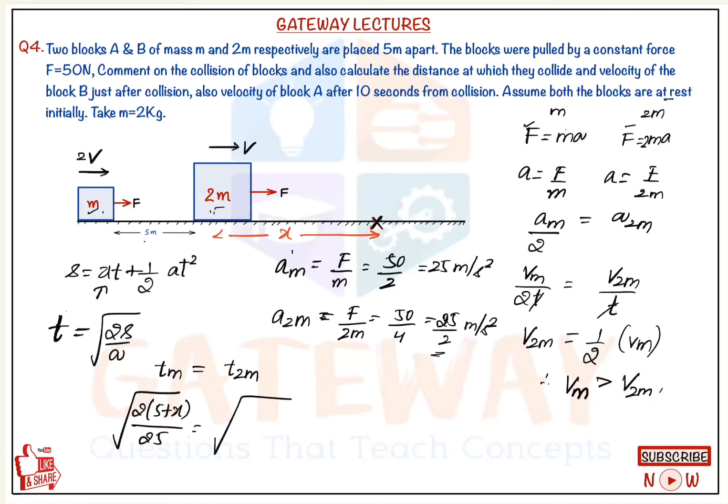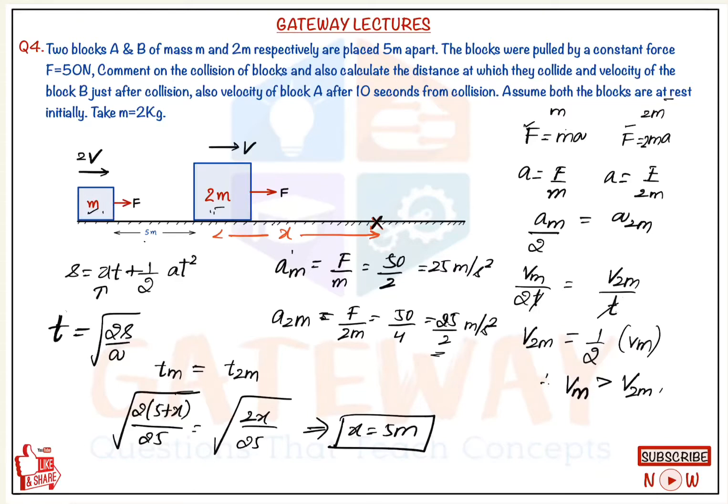The large block has to travel x distance with 25 by 2 acceleration, right? So if we simplify this, we'll get the value of x as 5 meters. So after the large block travels 5 meters and the small block travels 5 plus 5, 10 meters, they both will collide.